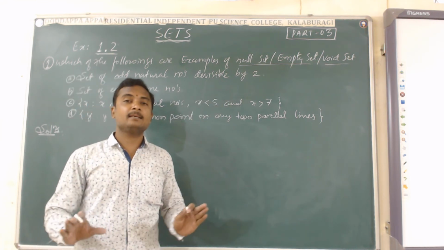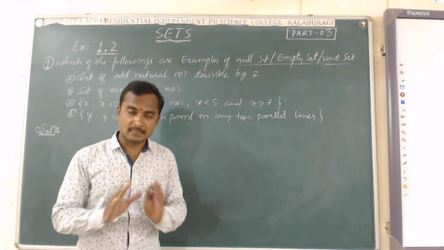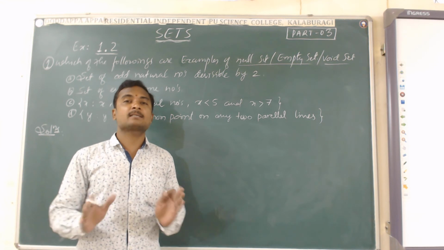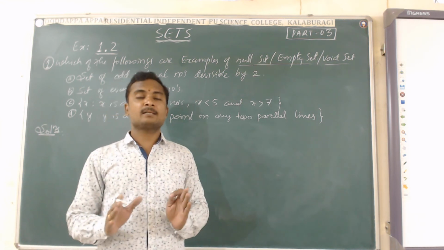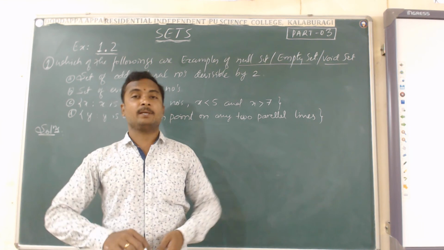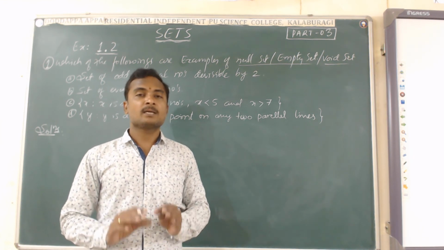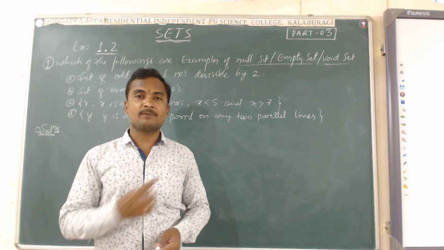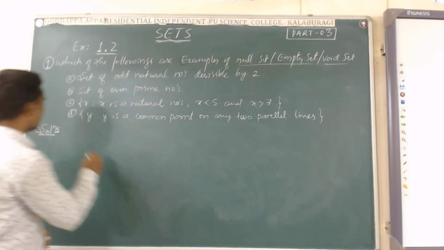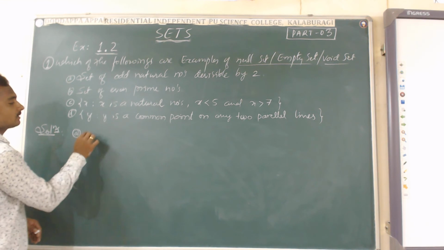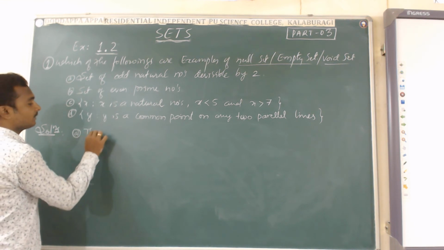It means clearly there are no elements which are odd and which are divisible by 2. It means the division of odd numbers by 2 is not possible, and definitely the first set is an empty set. So the solution is, the given set is empty.